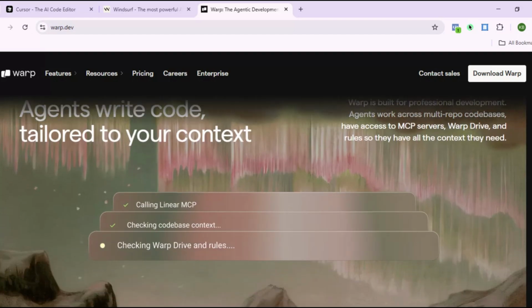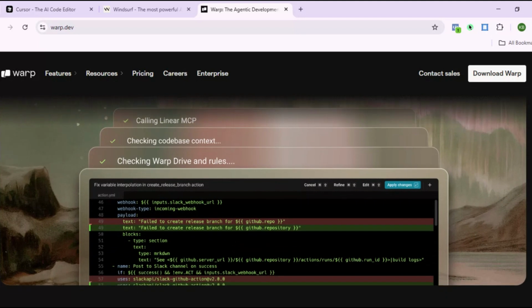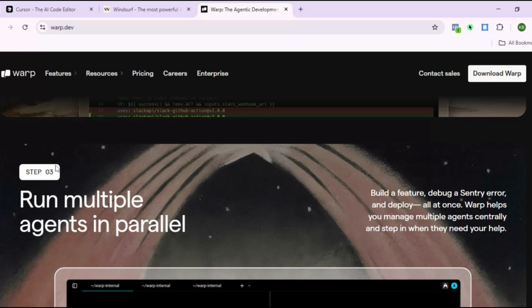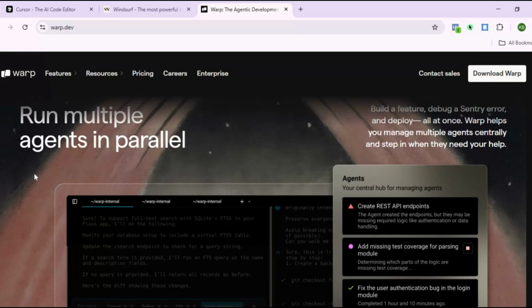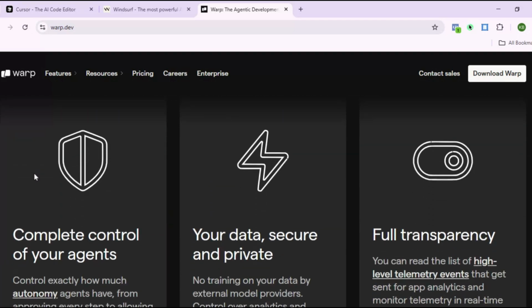Warp's state-of-the-art code editor integrates with its Warp Drive knowledge store, providing real-time context for both AI and human teams. It's ideal for developers working with large code bases and teams needing to collaborate efficiently on complex projects. Warp supports codebase embeddings, making the AI smarter by understanding your project better.